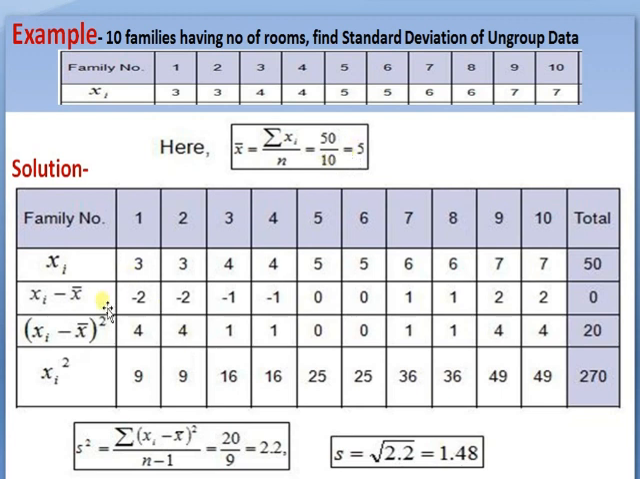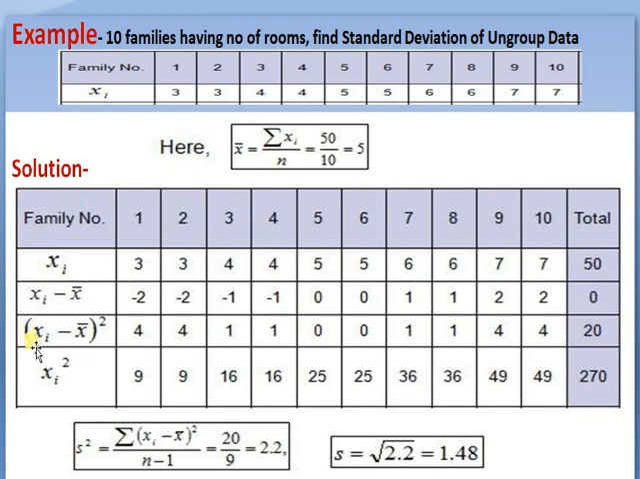That is, the first family having 3 rooms, the second family having 3 rooms, third family having 4 rooms, fourth family having 4 rooms, fifth family having 5 rooms, sixth family having 5 rooms, seventh family having 6 rooms, eighth family having 6 rooms, ninth family having 7 rooms, and 10th family having 7 rooms. Here summation of xi by n, that is 50 divided by 10, that is 5. Average rooms per family are 5 rooms.